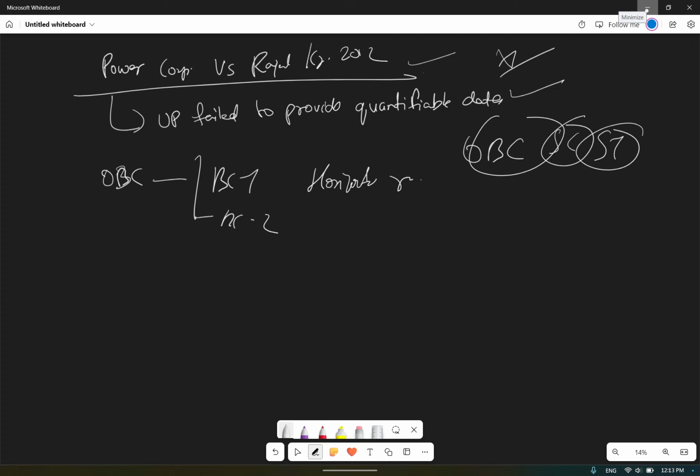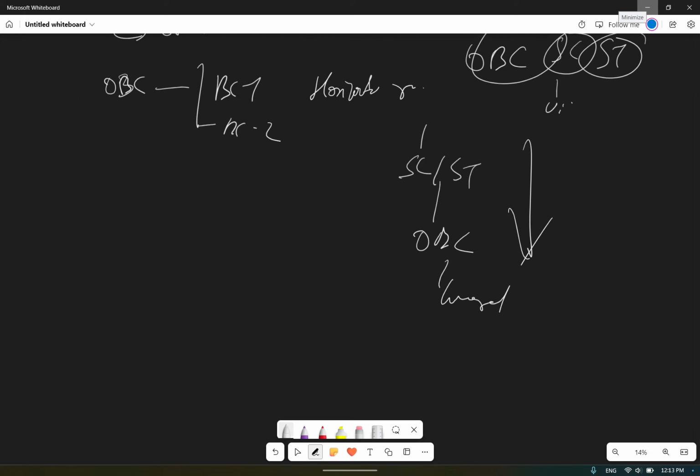Okay, let me give you an example, I'm confusing you. So this is OBC, then there is SC, ST, then OBC, then general. So these are vertical strata, and on that basis reservation will be vertical. Let's suppose not general, we'll add EWS.